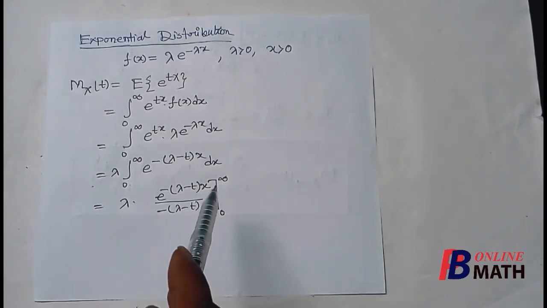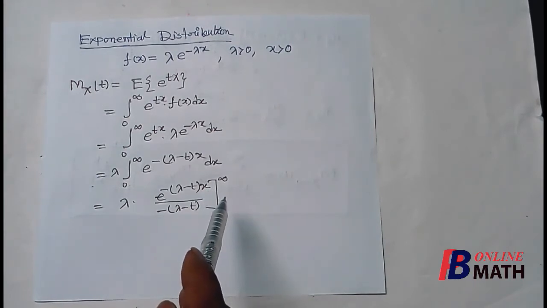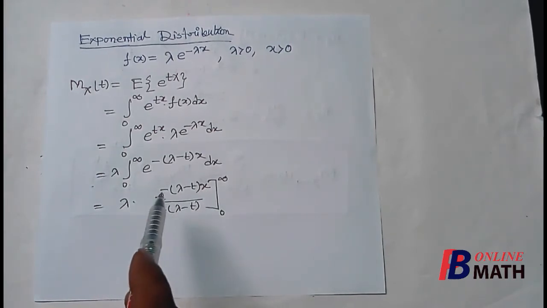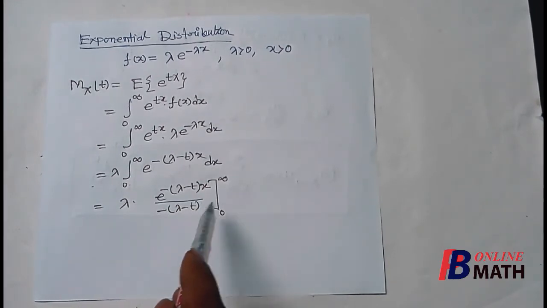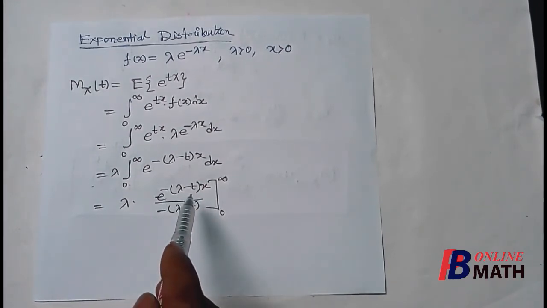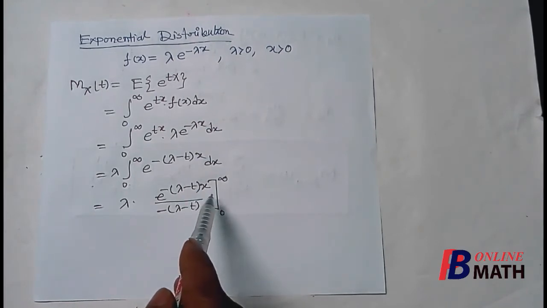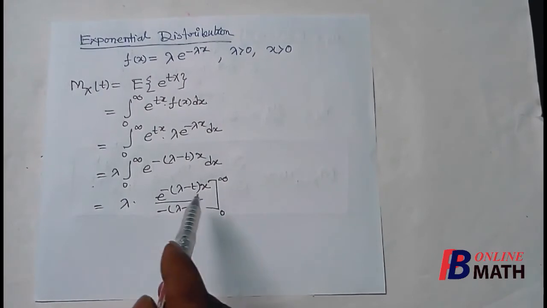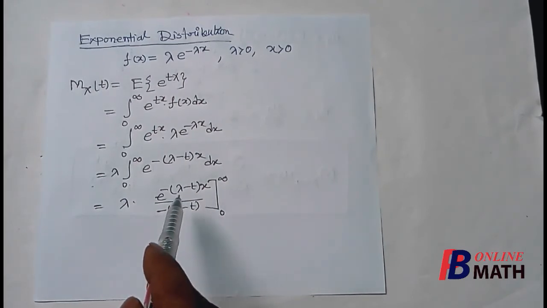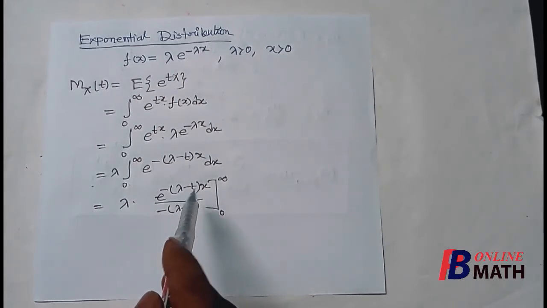Now if we put the limit x tends to infinity, then we know that this exponential function tends to 0 if the power of this exponential function is negative. So this quantity tends to 0, that means this quantity converges if lambda minus t is positive.